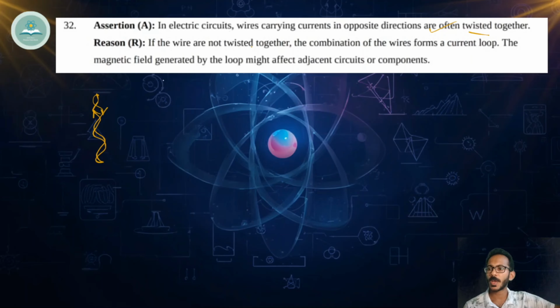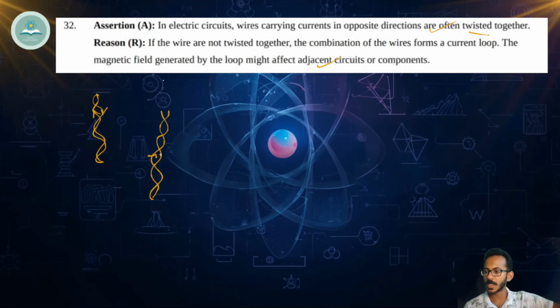If the wires are not twisted together, the combination of the wires forms a current loop. The magnetic field generated by the loop might affect adjacent circuits or components. This is also correct. We'll tell you why. Suppose our wire is like this. We have two wires like this.